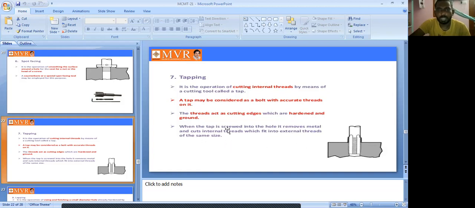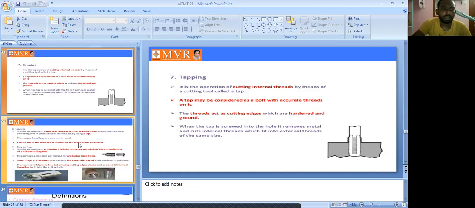So whatever exact size we want, it removes the extra and gives us the output in exactly the shape we intended. So this operation we can call the tapping operation.